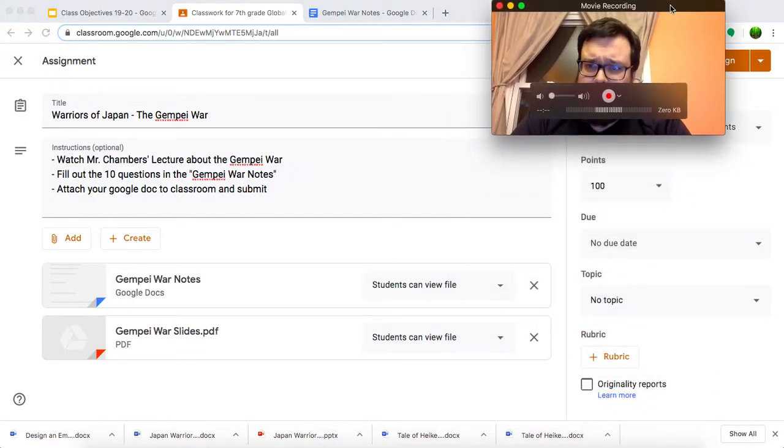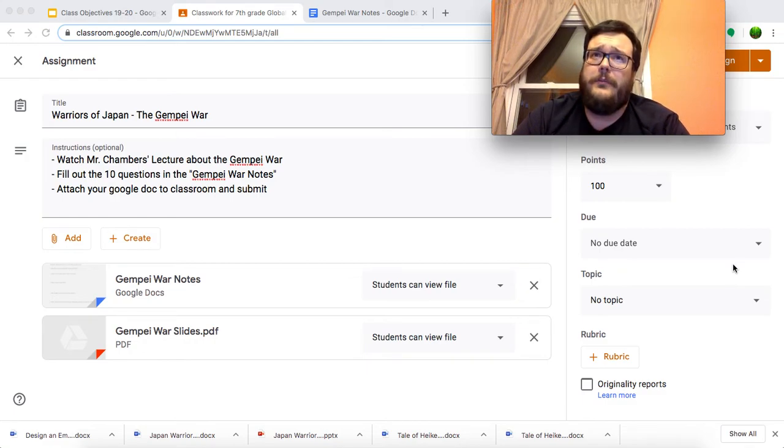And remember, this lecture and these slides are going to be a really good reference for you, because tomorrow we're going to be reading an excerpt from the Tale of the Heike, and you are going to have to be designing and making your own works of art similar to what we saw in the slides. So keep track of what you learned, because you're going to have to draw some inspiration from it.